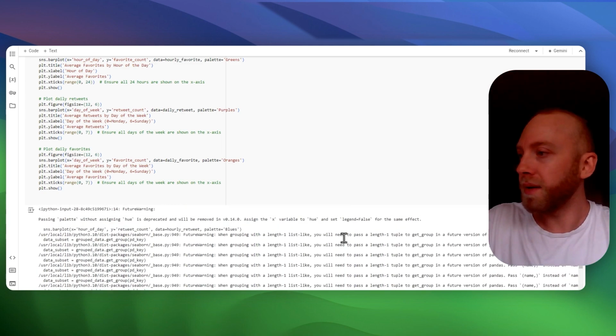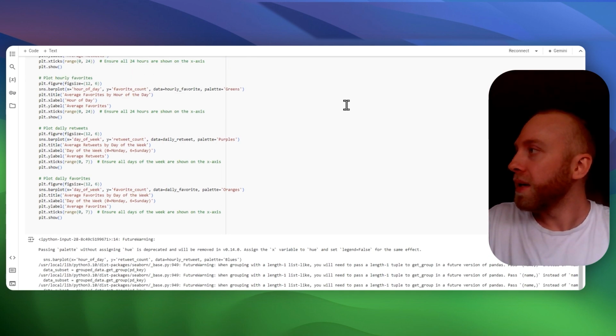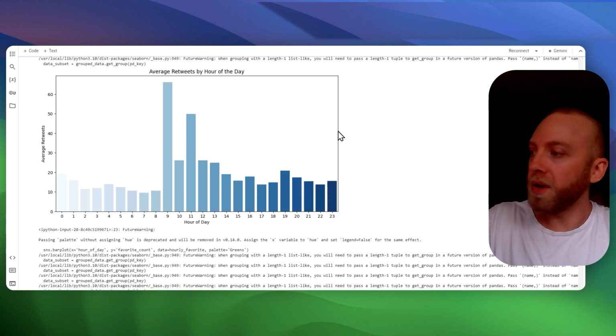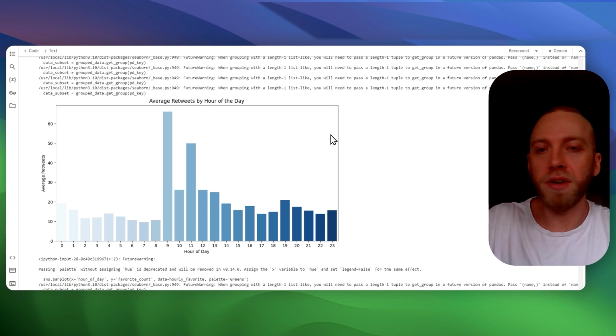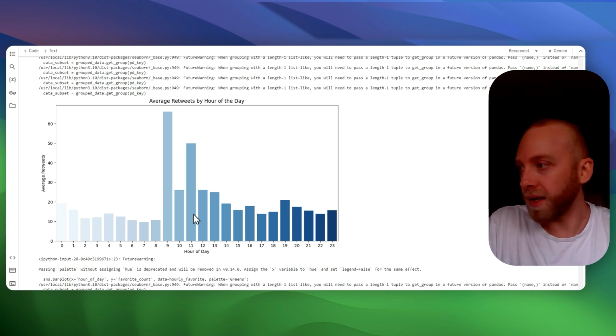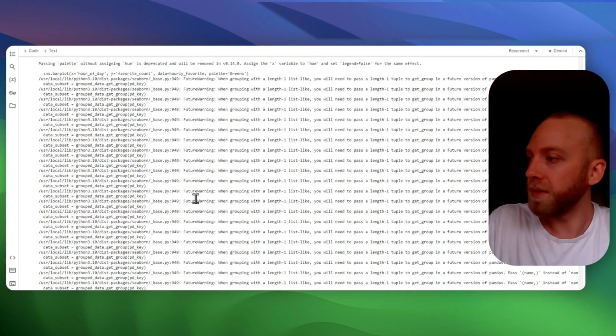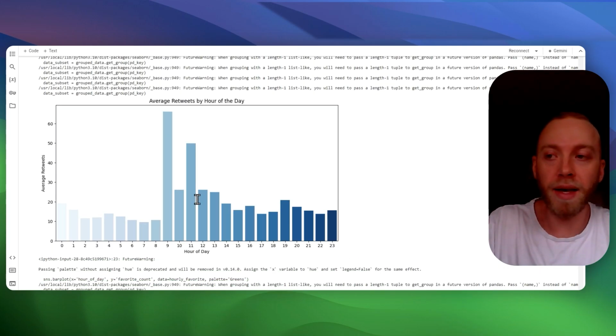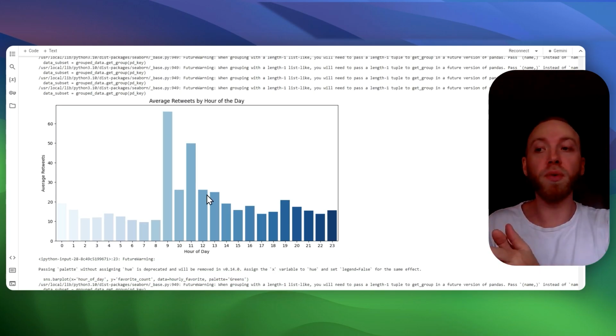Let me just go to the top here. So we made some other charts. We wanted to determine how many retweets are being made during a specific hour of the day. It seemed to be 9 and 11. And this is not my client actually retweeting.